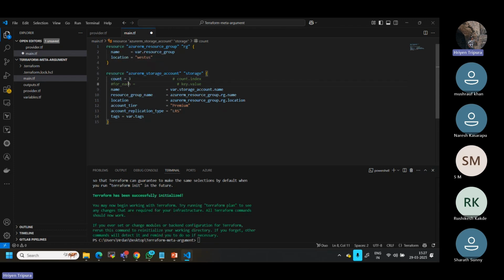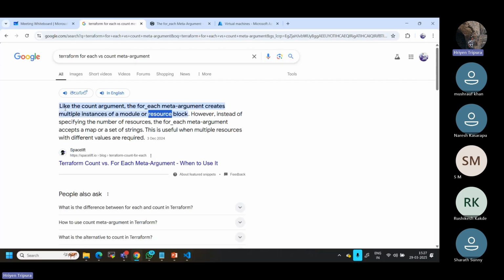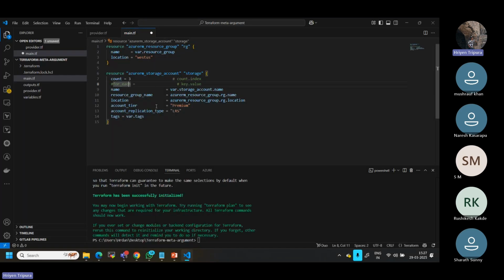One of them can be used, but remember we cannot use all two. That means we cannot use count as well as for_each together. We can use either one. The question is, if you see the definitions, what it says, the count argument for its meta argument creates multiple instances of a module or resource block. That means it can have, based on the resource block, a map or set of strings. That time we can use for_each. What is a map or set of strings? We will understand in some time.